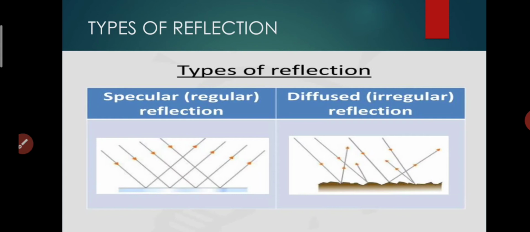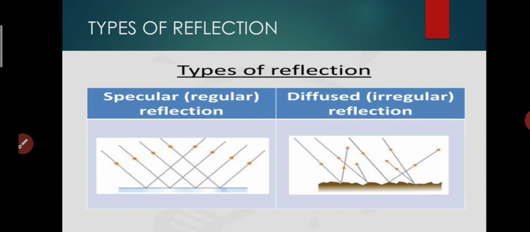See students, what difference have you seen in these two diagrams? The first difference is that on the left-hand side, in regular reflection, the surface is smooth, and in irregular reflection the surface is rough. The second difference is, when the beam of light comes to the surface in regular reflection, it goes off the surface in a parallel form.